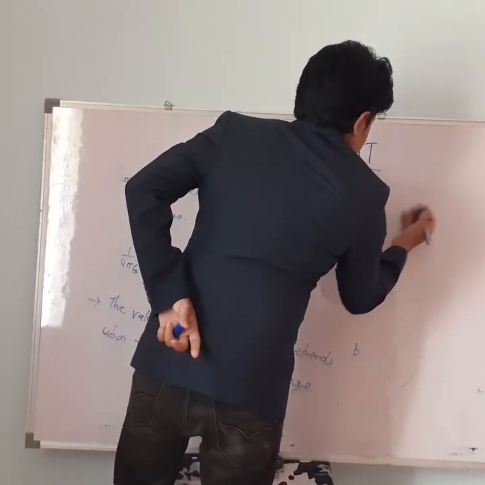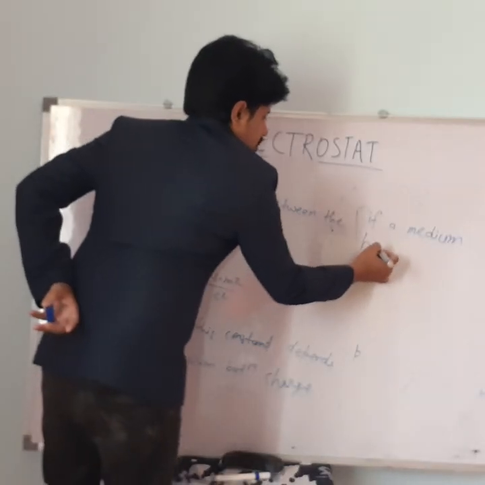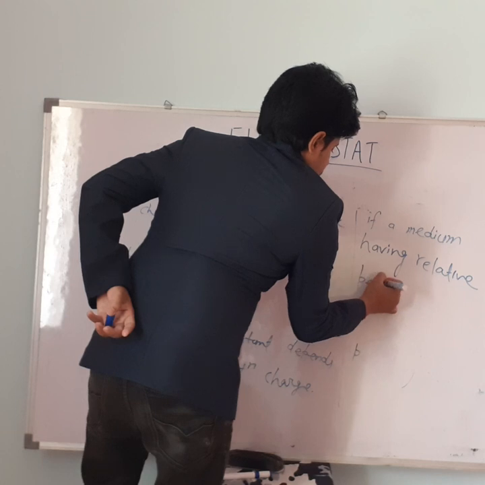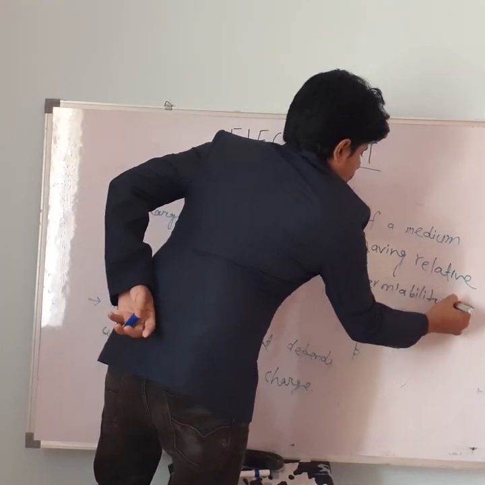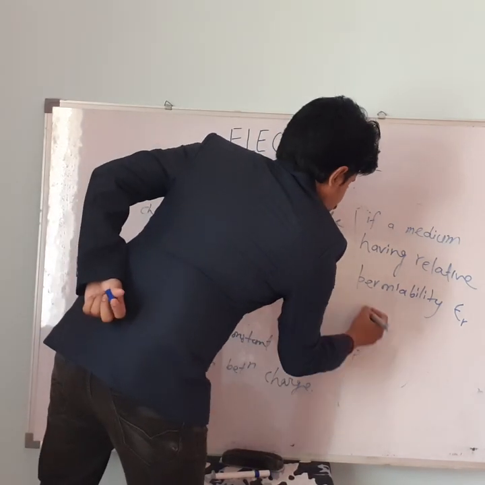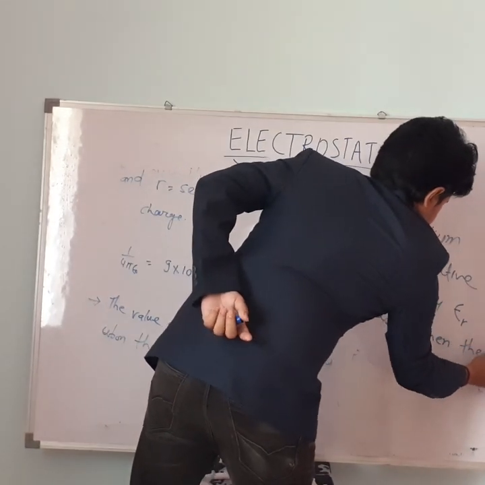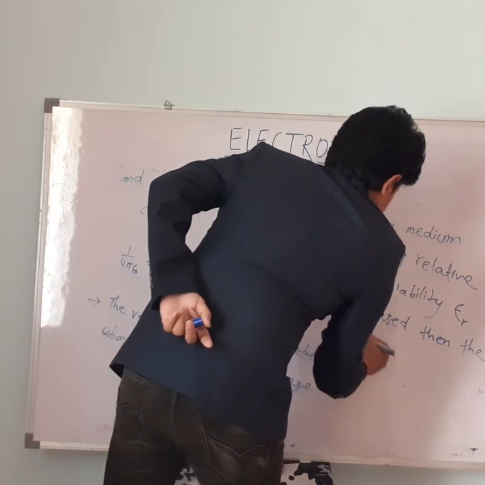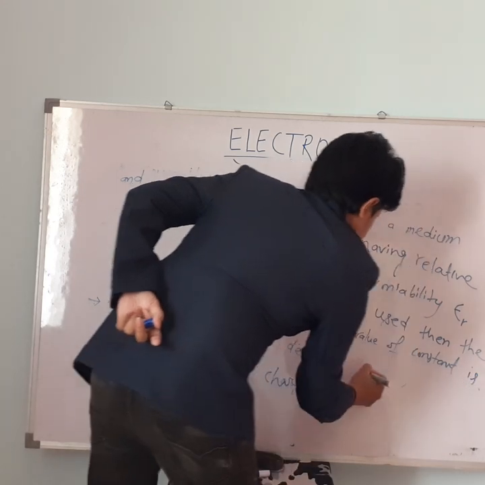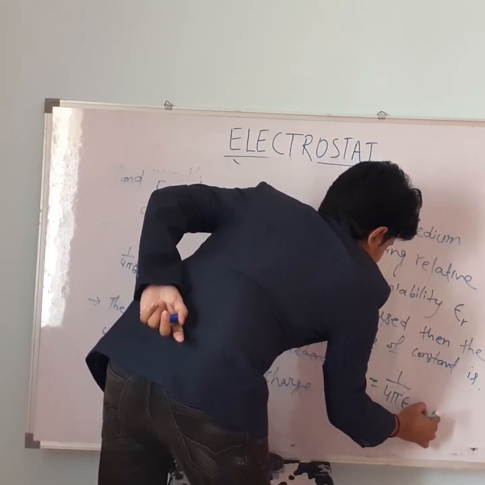If a medium having relative permittivity epsilon r is used, then the value of the constant K is equal to 1 by 4 pi epsilon naught epsilon r.